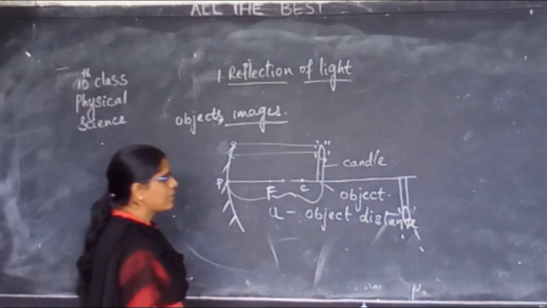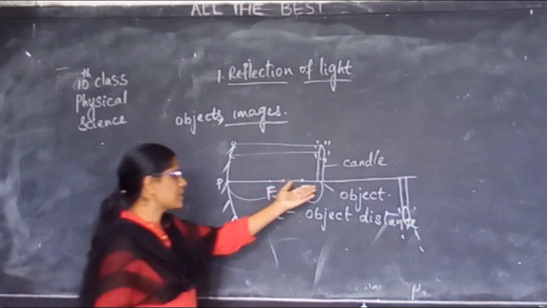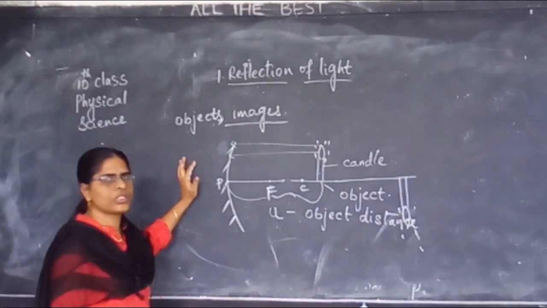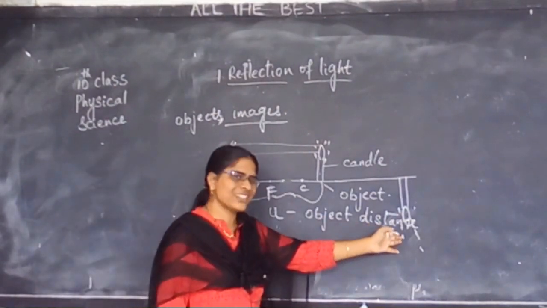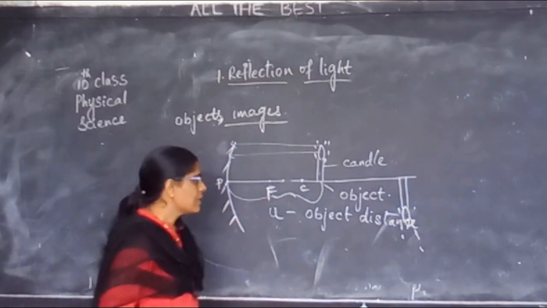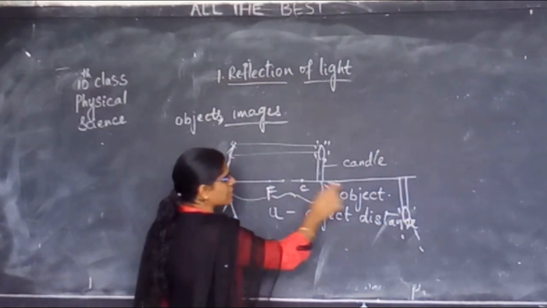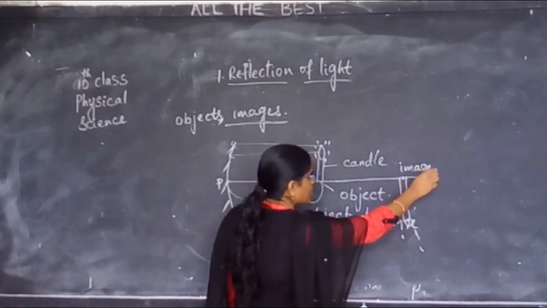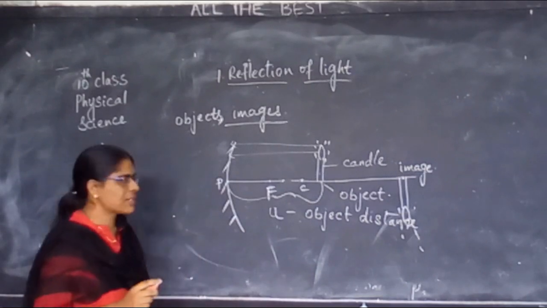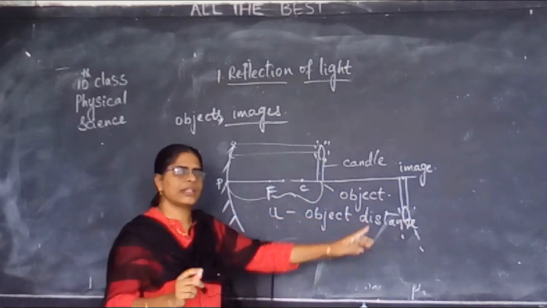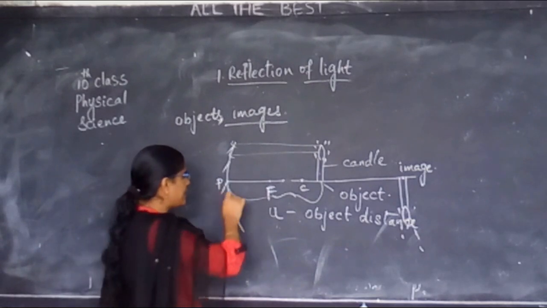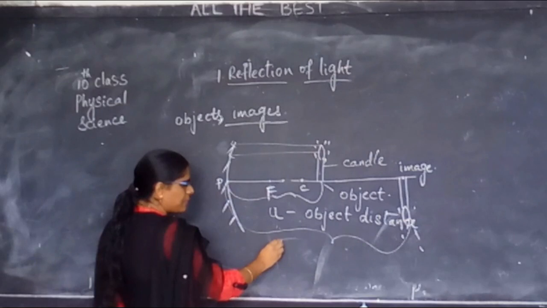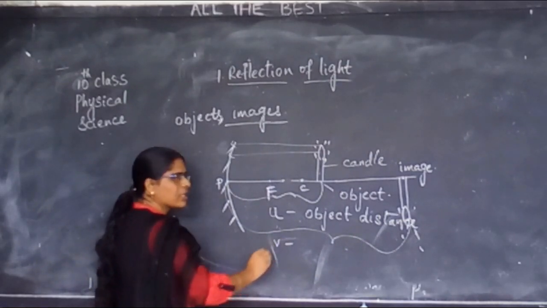Okay. This is the object. These light rays, after falling onto the mirror, I am getting my image somewhere. Okay? Is there now a distance between your pole and the image? There is a certain distance between your pole and the image. That distance, pole to the image, we represent it with V.